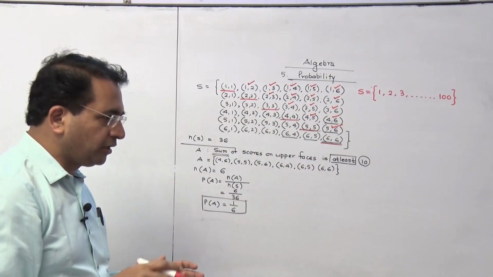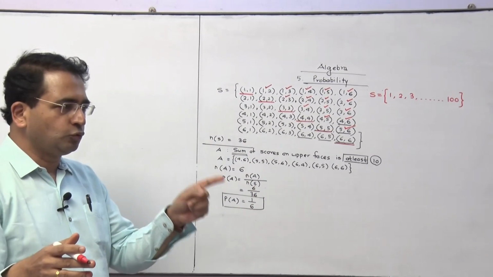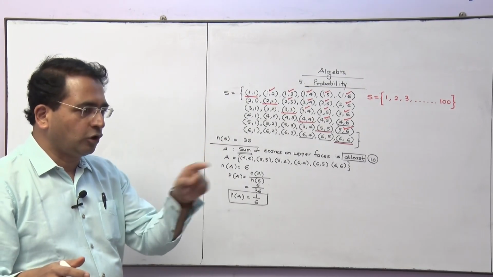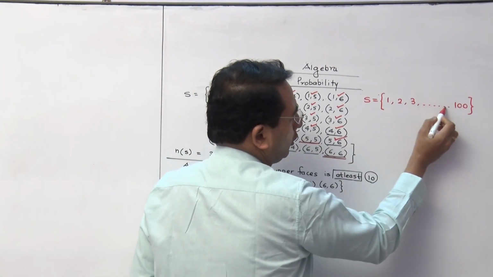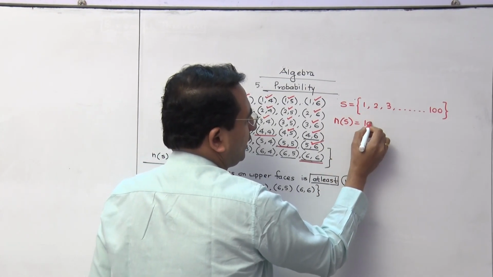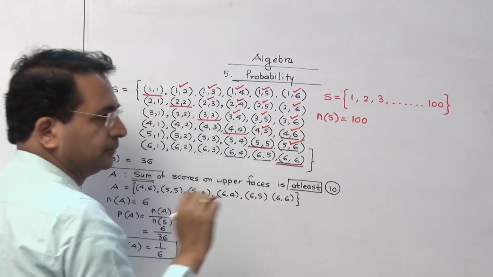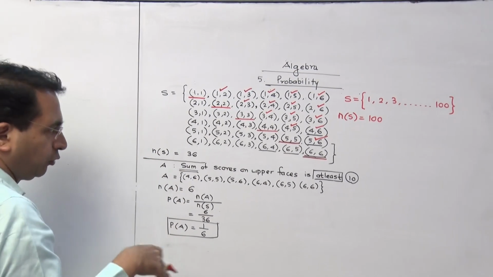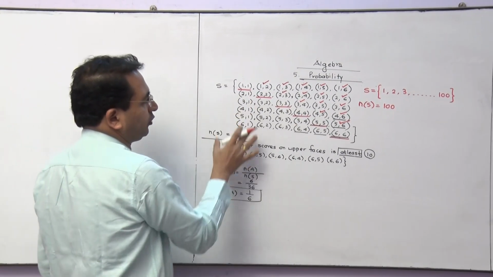Because all 100 numbers you are not supposed to write. So you know that tickets are numbered from 1 to 100. That means 1, 2, 3, 4 like that up to 100. But all 100 numbers are not expected to be written. We have to write only the first 3, then ... 100, and then we can write n of S is equal to 100 directly. These are the questions you expect for 1 mark. Correct? These questions are for 3 marks. We are going to do certain difficult sums after that, but this is the basic thing you require to understand.